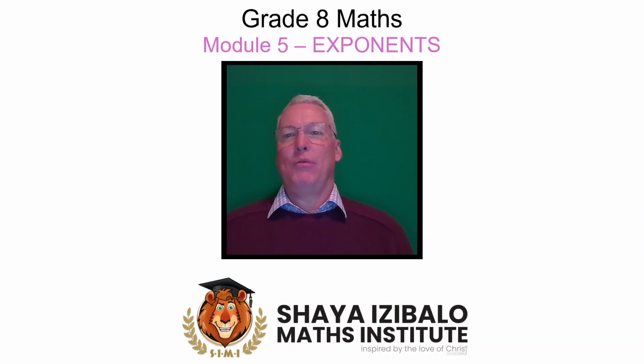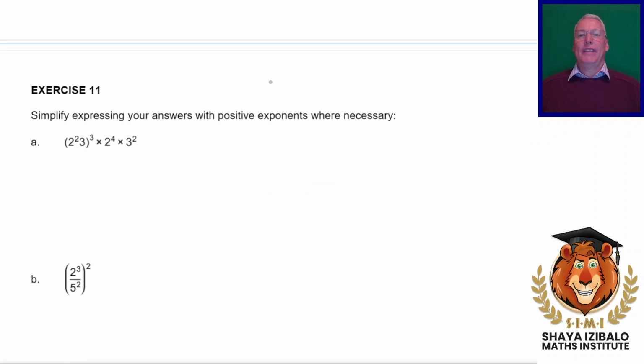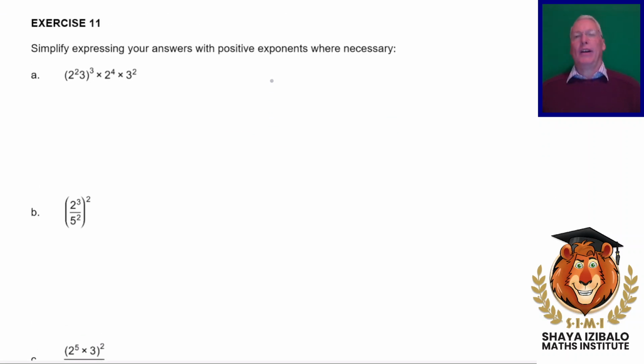So welcome back, and we are now looking at these examples on, let's just see what page it is. We're looking at exercise 11. We're basically practicing now all of our exponent laws put together. So let's take a look at this first one.